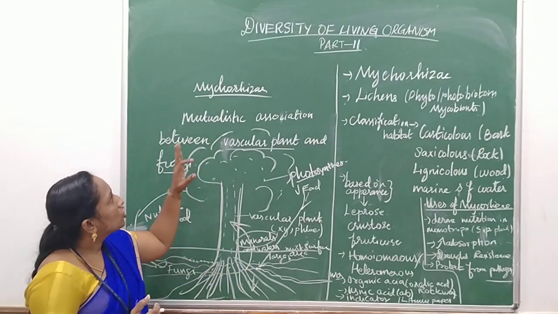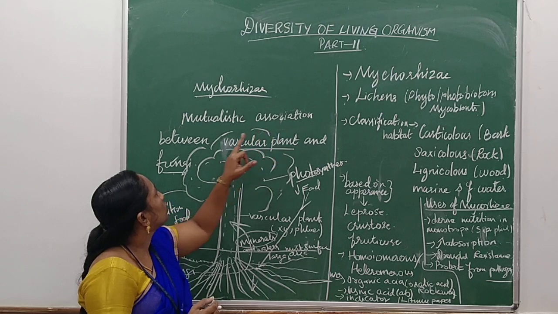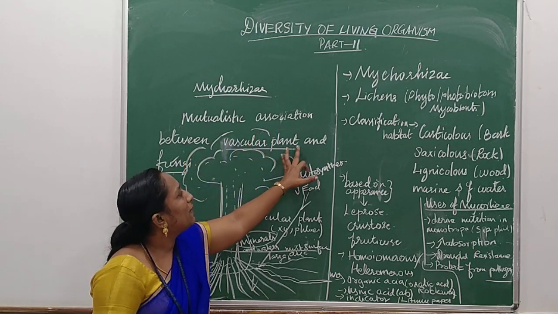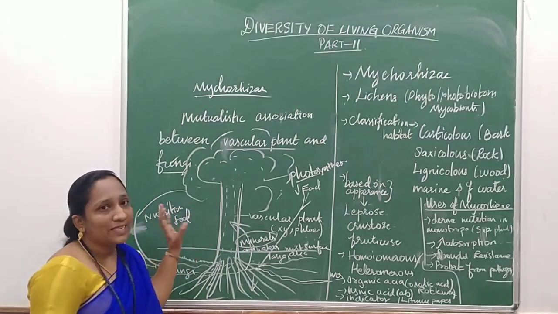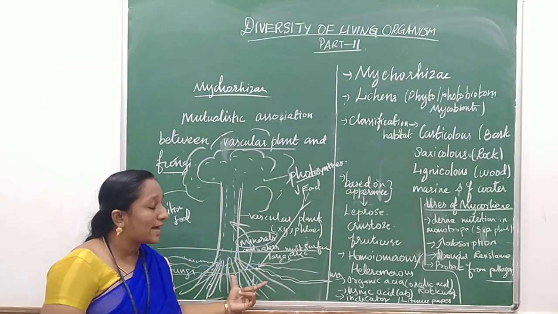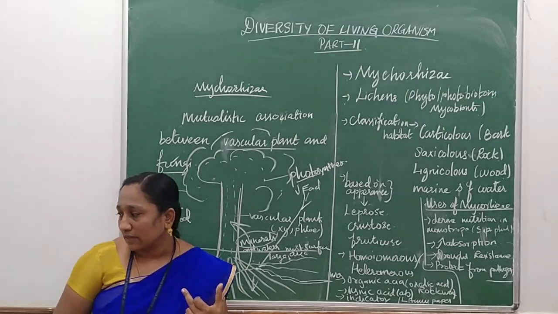Children, is it clear? So what is mycorrhizae? Mycorrhizae is a mutualistic association between vascular plants and fungi. Based on the attachment, there are 3 types of mycorrhizae. Let's see the types.